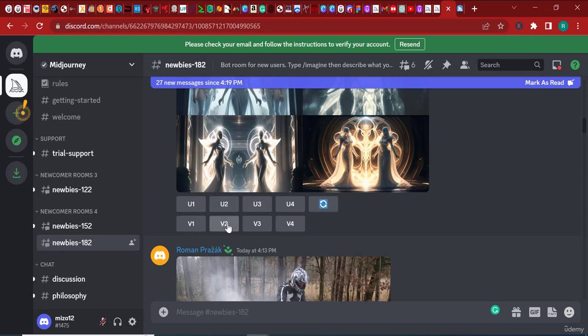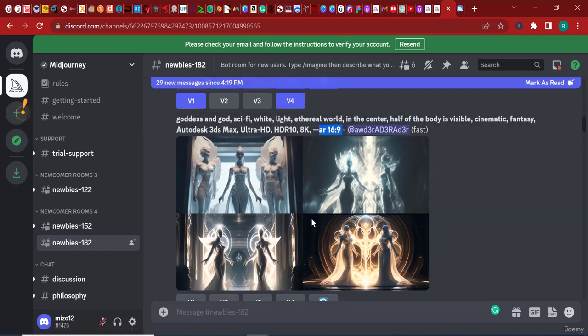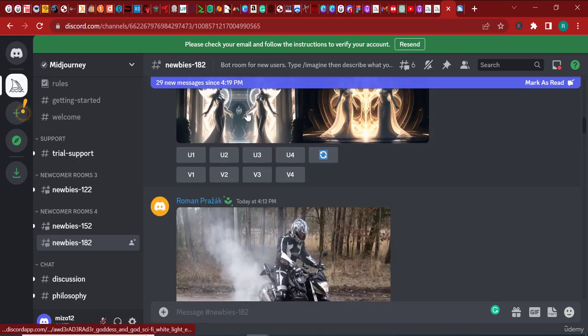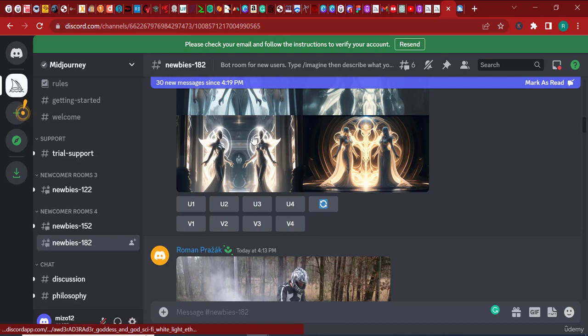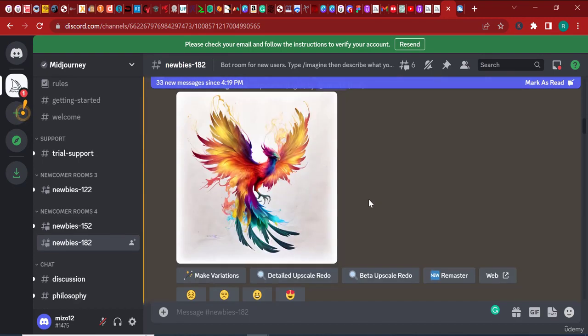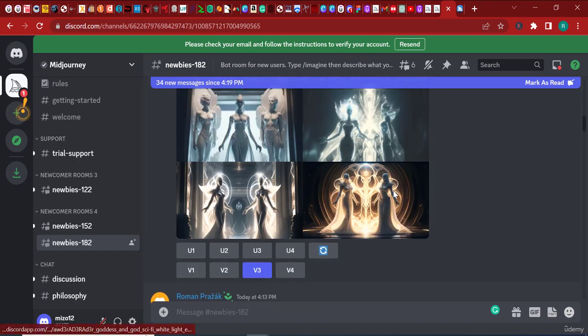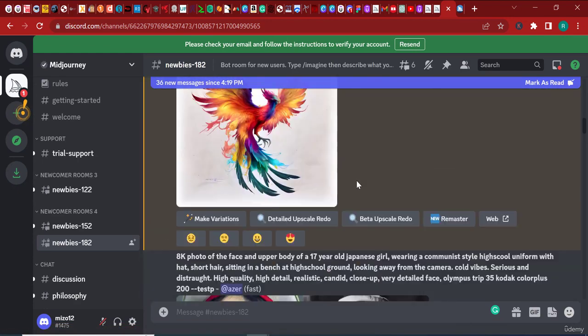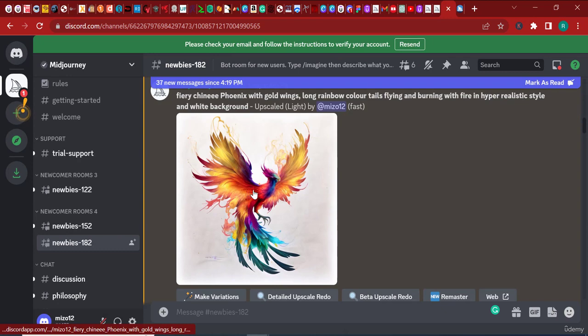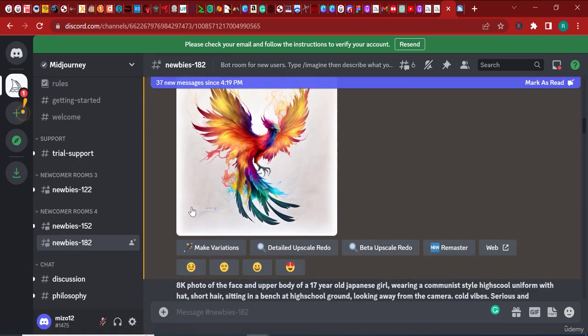Now here you have V1, V2, V3, V4. Let's just suppose that you kind of liked version number 3, but you want to make variations of that. You can click V3. What's going to happen now is a command will be sent to the system telling it to give you 4 variations of image number 3. Now, let's make variations of one individual image, which is also something you can do. So if you have upscaled an image, you can still create variations of that image if you want.